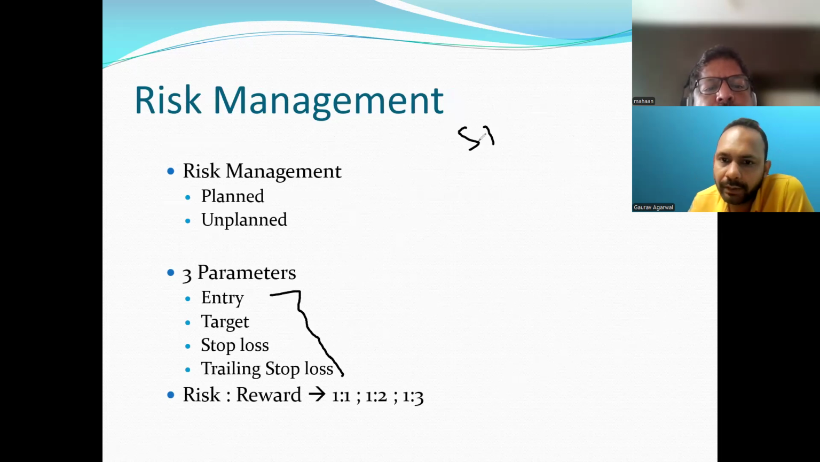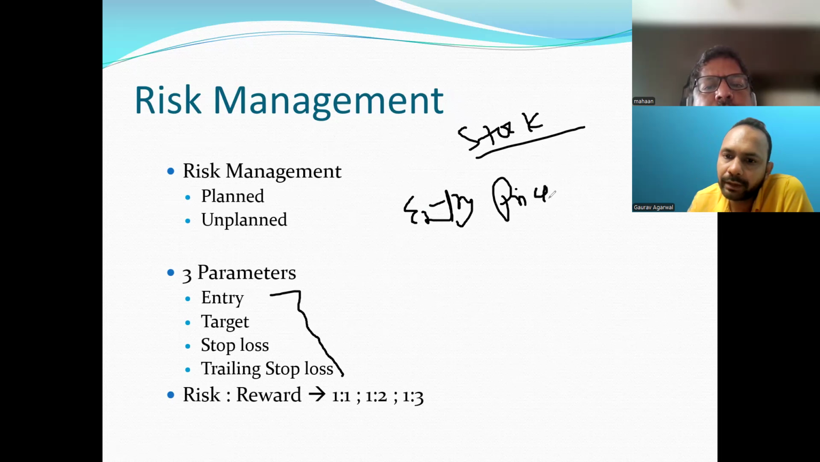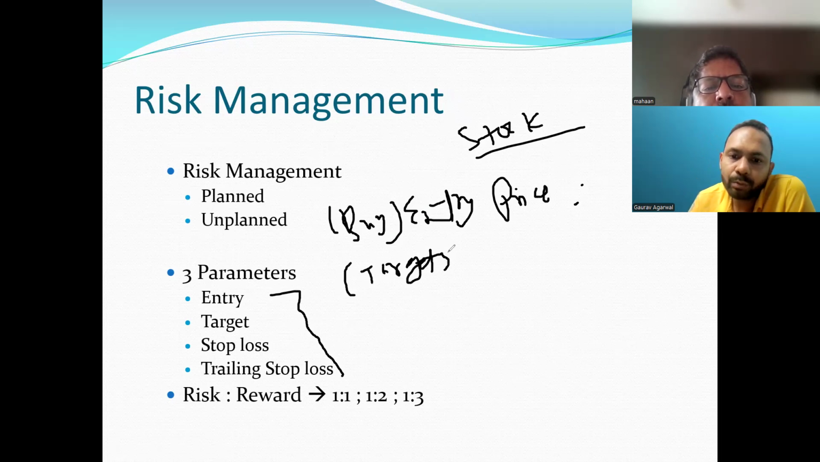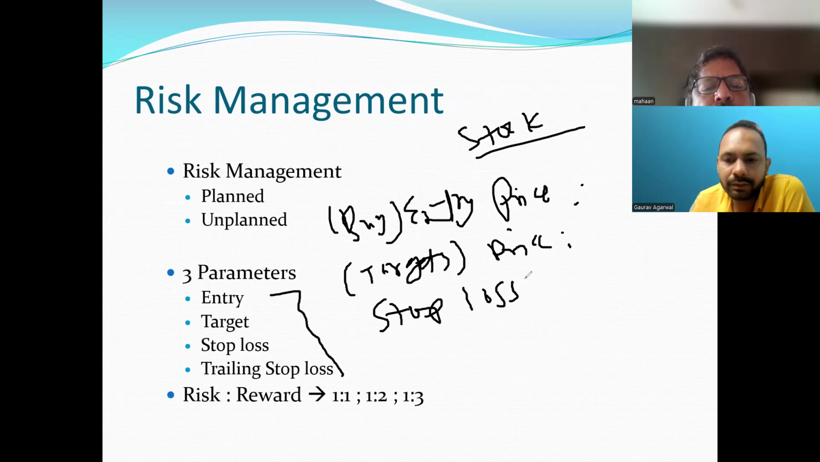Let's say you want to take an entry in a stock. You want to buy a stock. What you have to decide first is the entry price, the price at which you want to buy. First you have to decide the buying price. Second, you have to decide your targets, whenever you want to book the profits, the target price. Third thing is very important: stop loss. Any ideas, sir, about a stop loss?